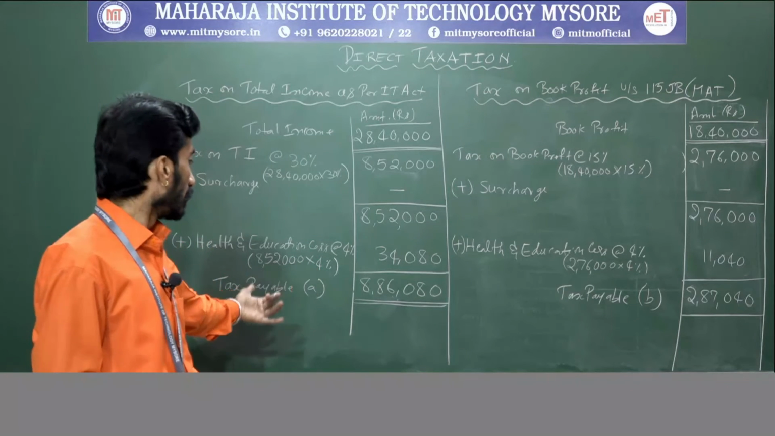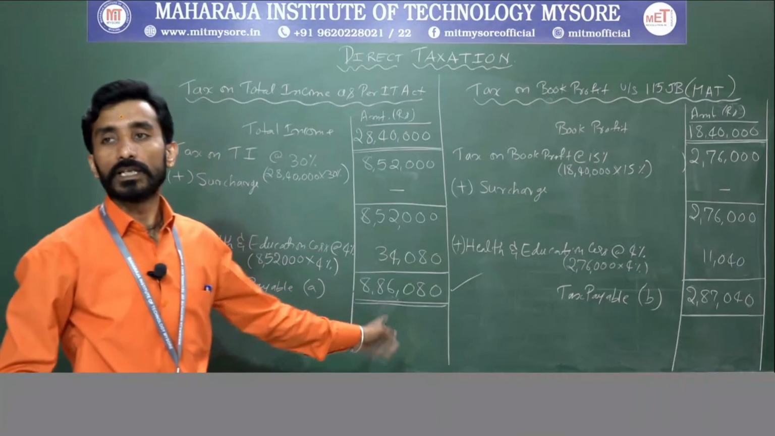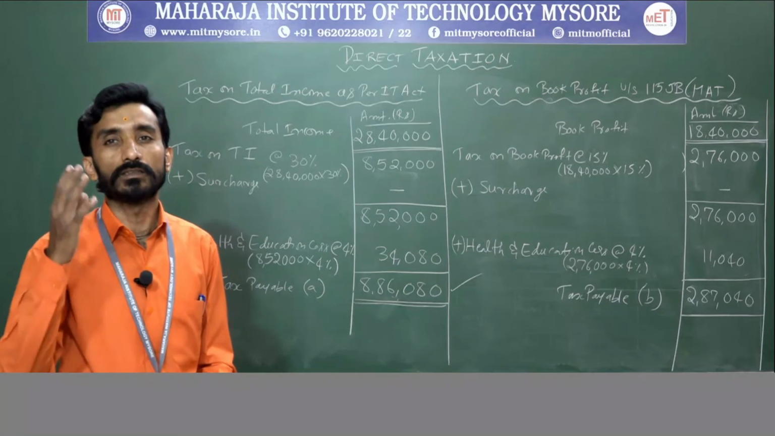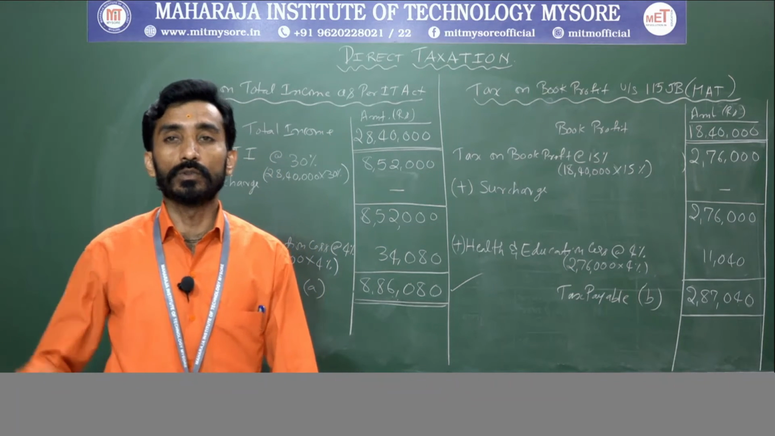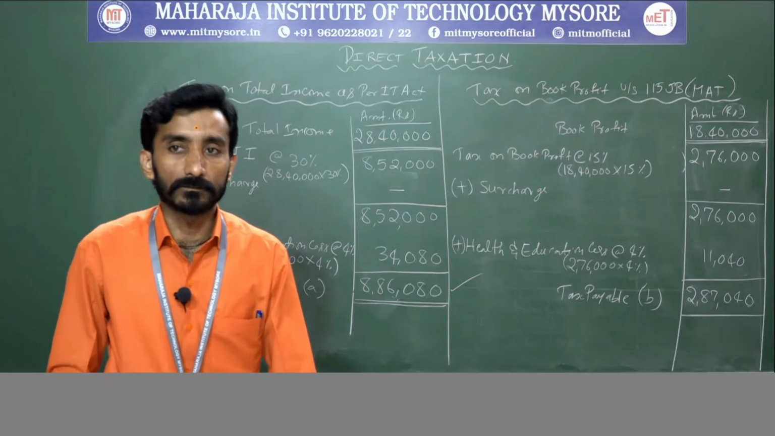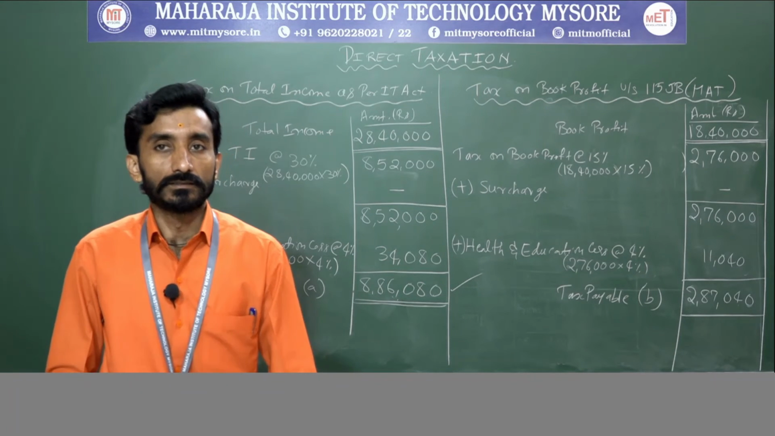So in this case it is payable here. 8,86,080 is the tax liability that is payable with respect to SM Energy Private Limited. Understanding? Okay.